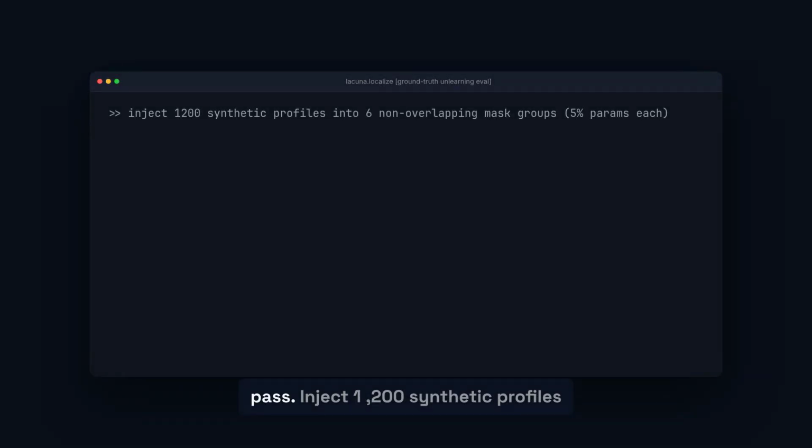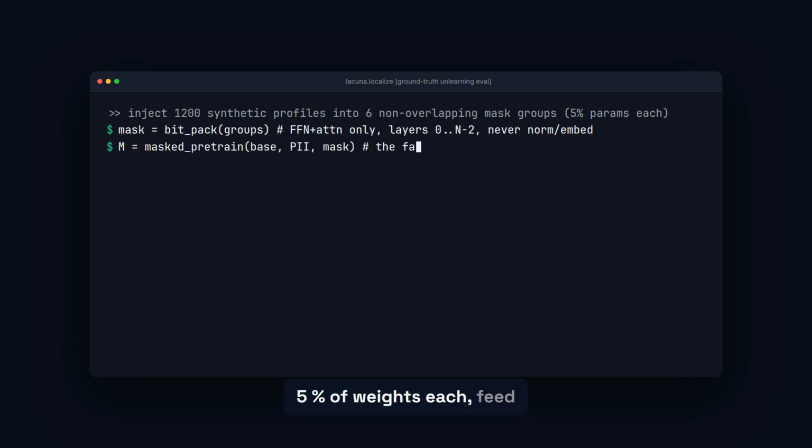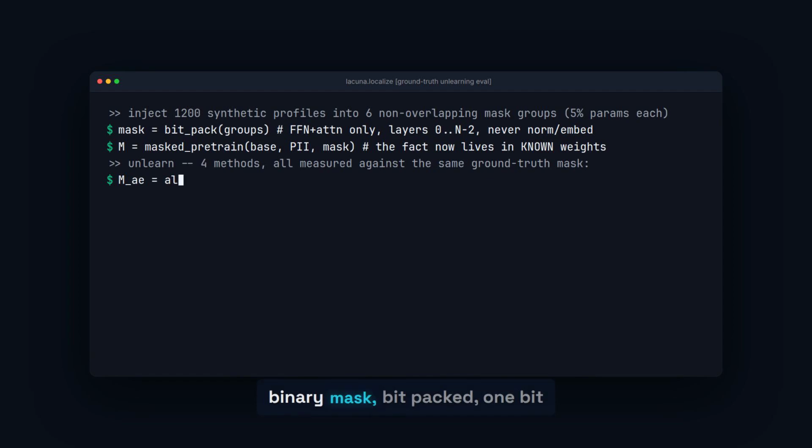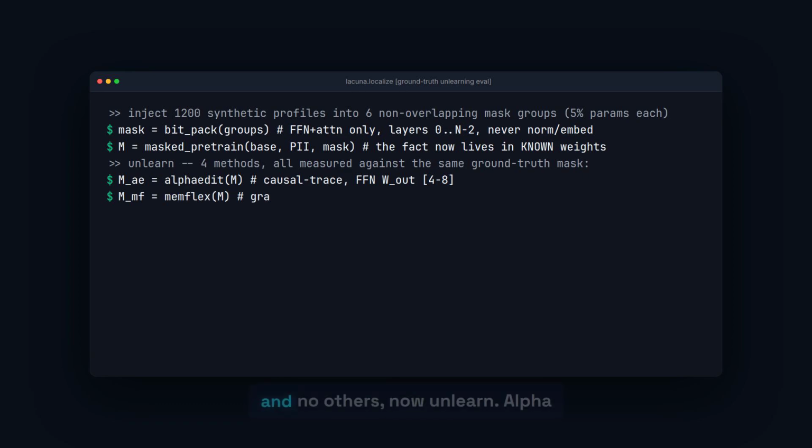The forward pass. Inject 1,200 synthetic profiles into 6 non-overlapping parameter groups, 5% of weights each, feed-forward and attention only, never norms or embeddings. Each group gets a binary mask, bit-packed, 1 bit per parameter. That gives ground truth. The fact lives in these weights and no others.